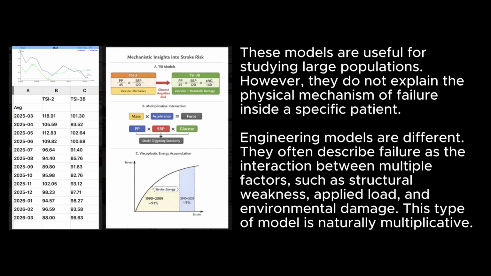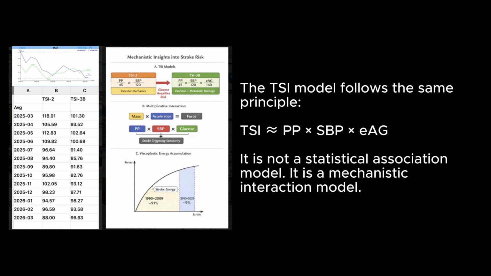Engineering models are different. They often describe failure as the interaction between multiple factors, such as structural weakness, applied load, and environmental damage. This type of model is naturally multiplicative. The TSI model follows the same principle. TSI approximately equals PP times SPP times EAGIT is not a statistical association model. It is a mechanistic interaction model.